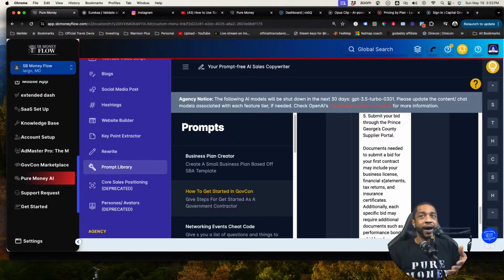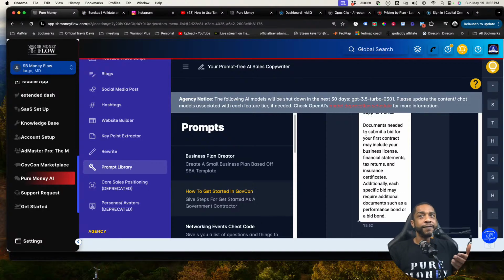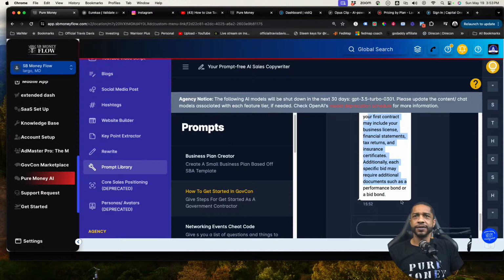Also, here at the bottom, it's going to tell you all of the documents that you're going to need. I highly advise you to put them into a folder because we're going to be accessing these documents a lot during your government contracting process. So you want to always know where this stuff is located. So now that we got that out of the way, that's the first thing that we're going to do.